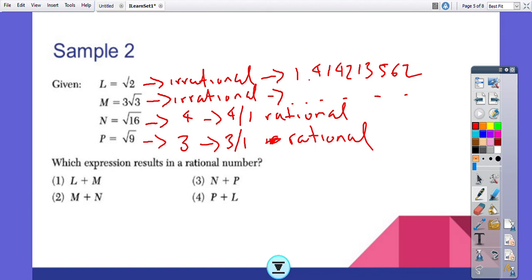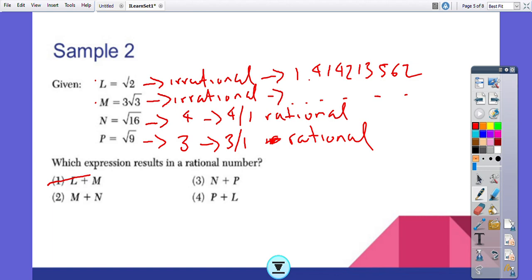Okay, so now I will look at my answer choices. Now, number 1 says I add L and M. L and M are these two. So if I add two irrational numbers, I cannot get a rational number. So I'm going to go ahead and eliminate answer choice number 1.